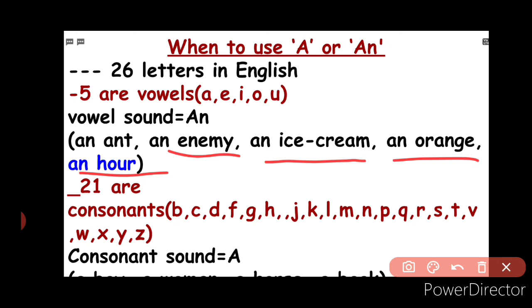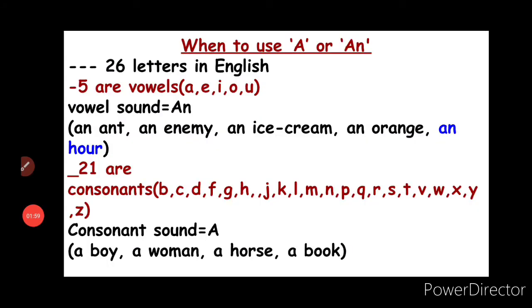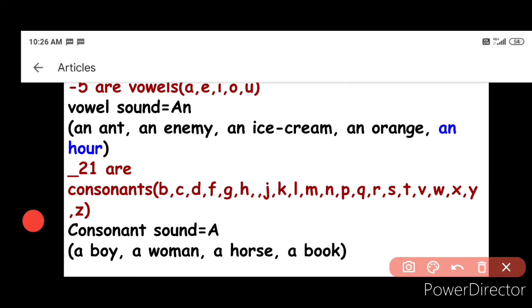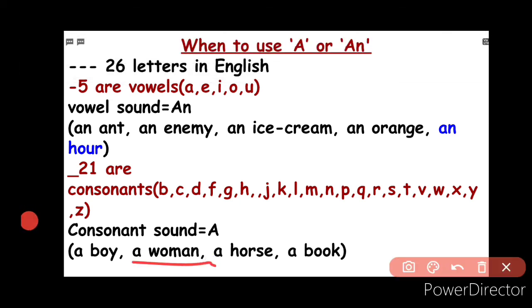Let's look into some other examples where we have used article a before a word. The first example is a boy, a woman, the third one is a horse, and the last one is a book. These all start with a consonant sound, so we have used a over here.